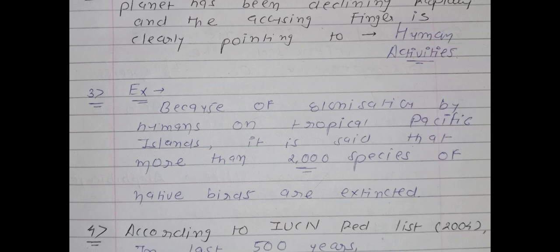The location is the Pacific Islands, which are located in the tropical region. Because of the human population on these islands, more than 2000 species of native birds are extinct. So underline, two MCQs are there. The first one is the Pacific Islands, and the second one is the number of native bird species, which is 2000 species.